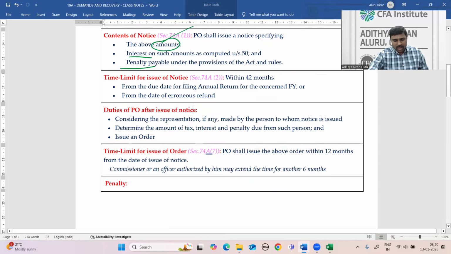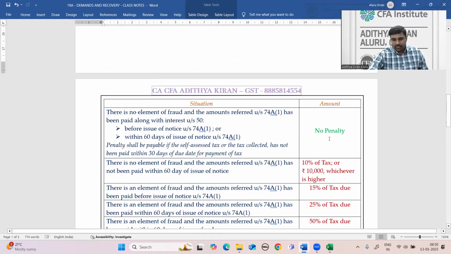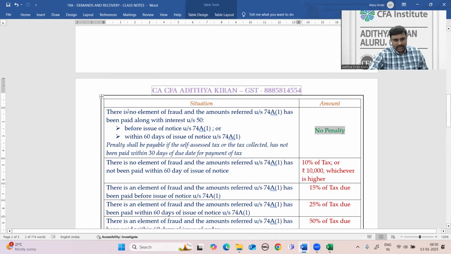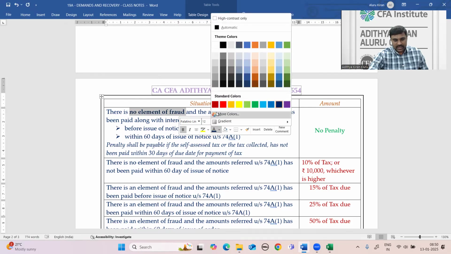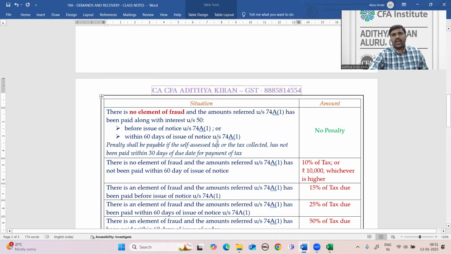Okay, right. Penalties, as we discussed: there is a waiver of penalty for unintentional mistakes, where there is no element of fraud. For unintentional mistakes with no element of fraud, if the amount is paid, interest along with it is mandatory.